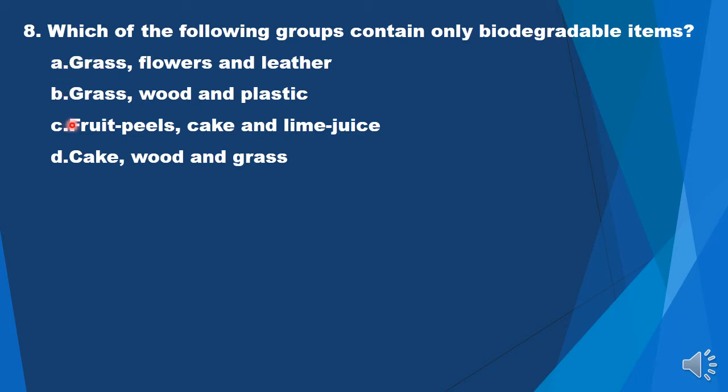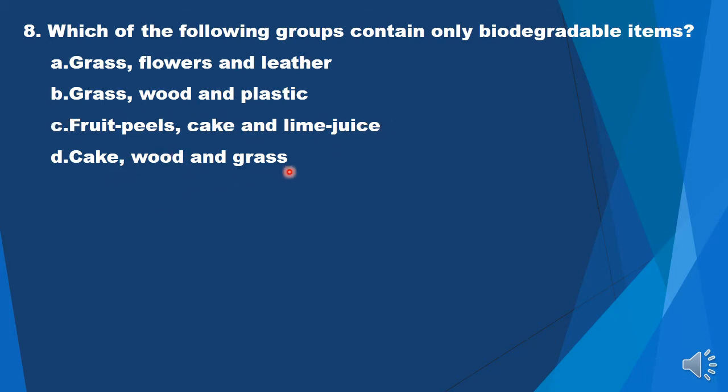A, C and D. Now, before answering such questions, don't be confused that in multiple choice questions, only one option has got to be correct. Pay attention to the language of your question. The question had already given you the liberty of groups. It was not group, but groups. So it should come to your mind that maybe there are more than one such groups. And that's how you will be able to answer this question. Grass, flower, leather, all are biodegradable. Fruit peel, cake, lime juice, biodegradable.